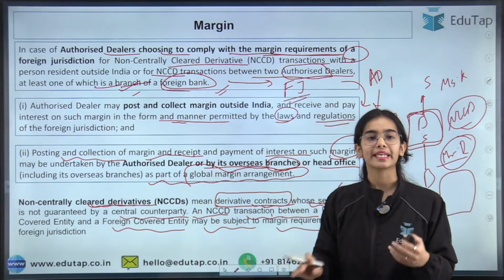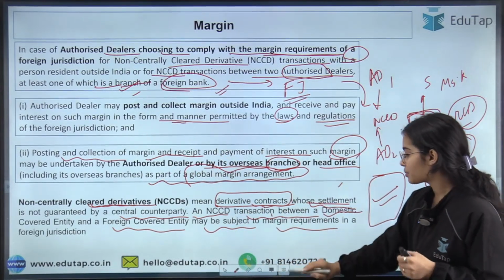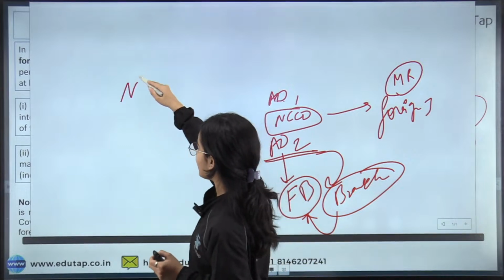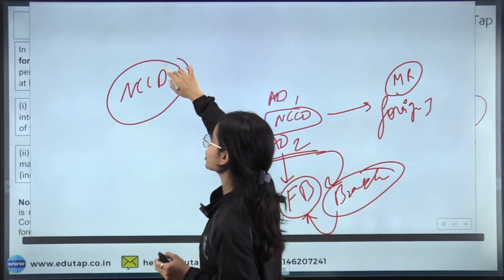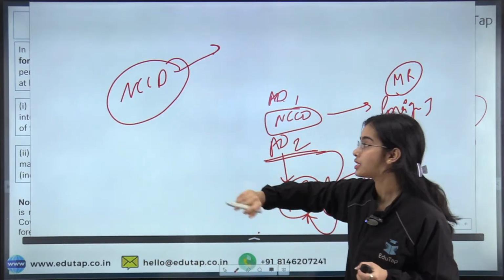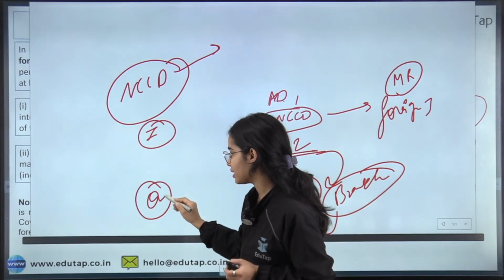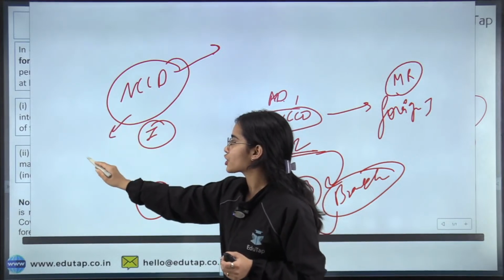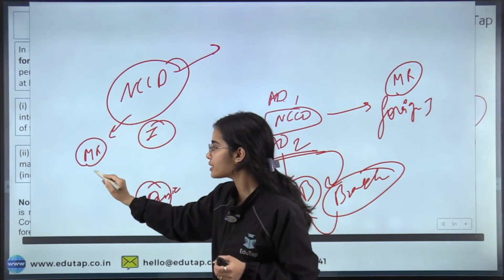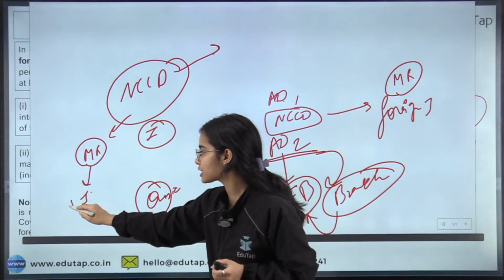So this is the basic idea, let me summarize this. For NCCD transactions, if one person is from India and the other person is from outside, then for these transactions the margin requirement rules of the foreign jurisdiction can be followed.